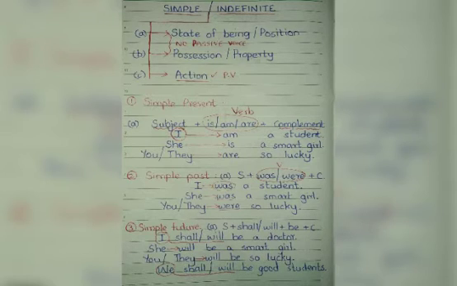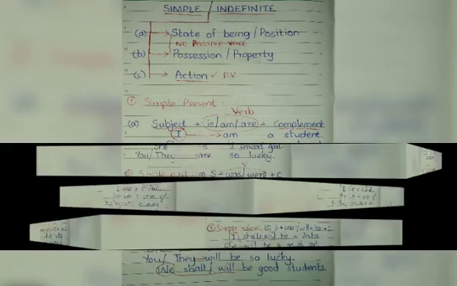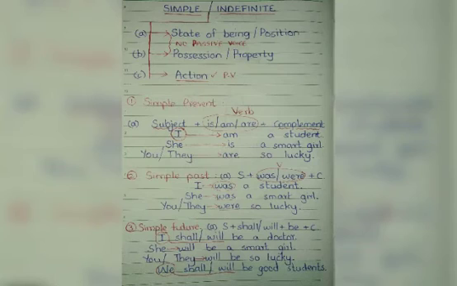Was is for all singular subjects and were is for all plural subjects and you. I was a student. That means now I'm not a student. She was a smart girl. Now she may or may not be a smart girl. You or they were so lucky.